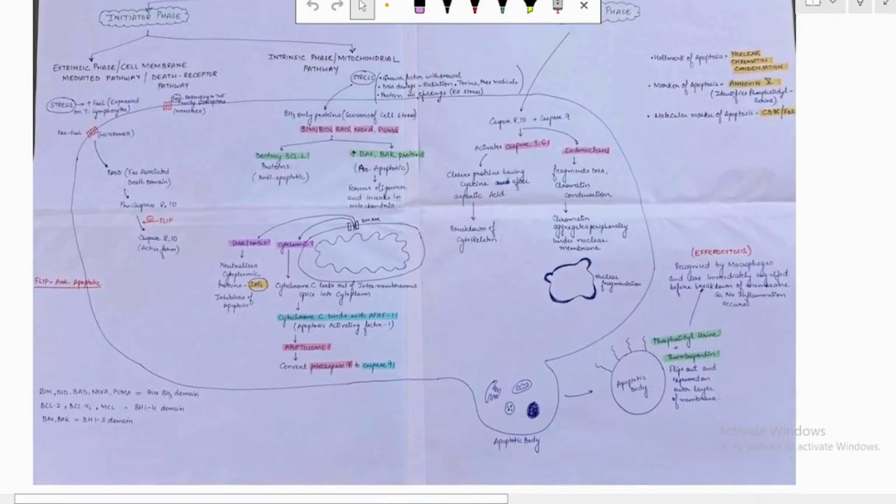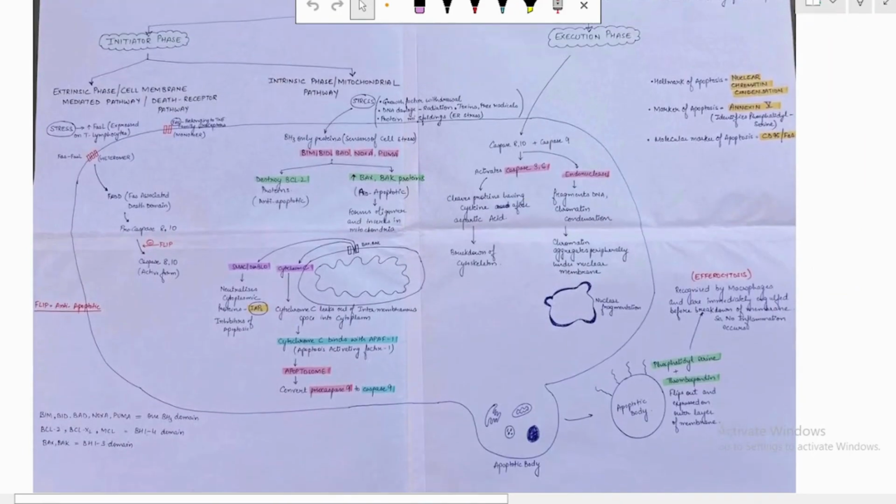Here is the chart that I have made. It depicts everything: where the actual step of apoptosis happens and how it happens, what type of pathways are involved, or what the phases involved are. So let's start with the definition first.